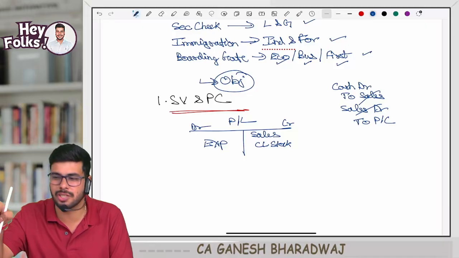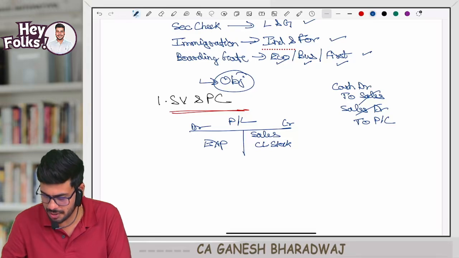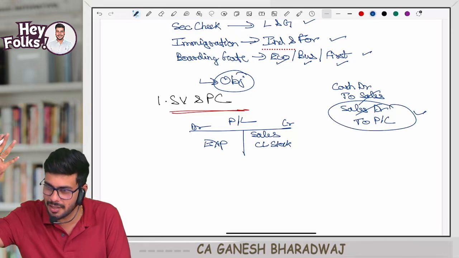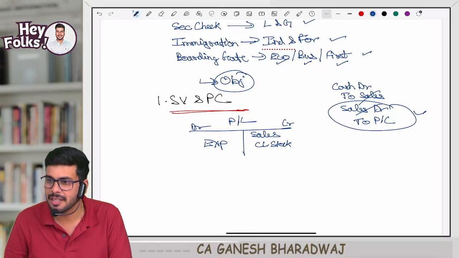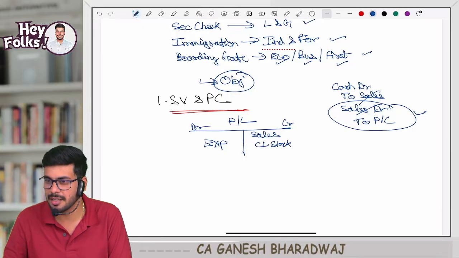Now for stock, what entry did you say? Closing stock to P&L account or trading account. Correct? This is what you said. Directly you are going to this. Where did you create that stock? Magically it fell from the heaven. How will you find it? Where will you calculate it? Is there a journal entry for that?